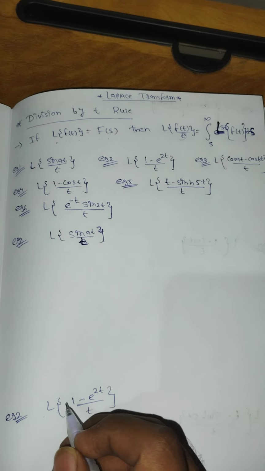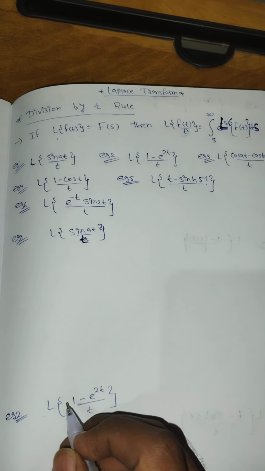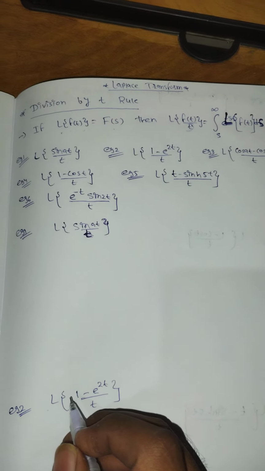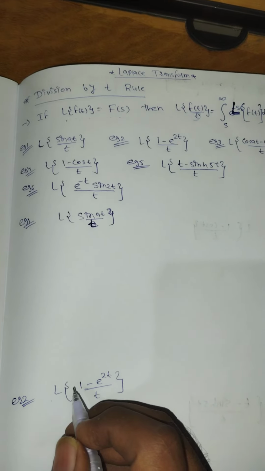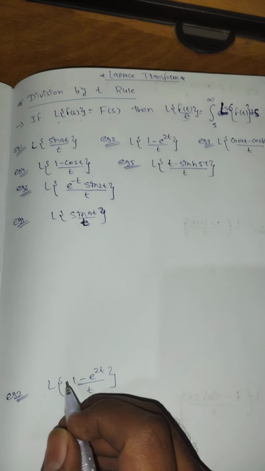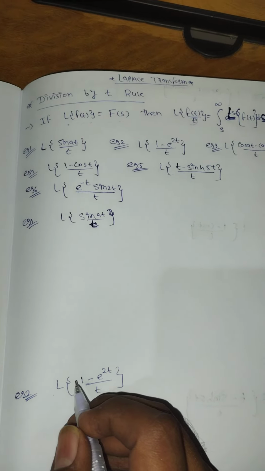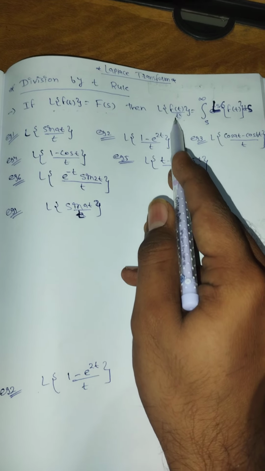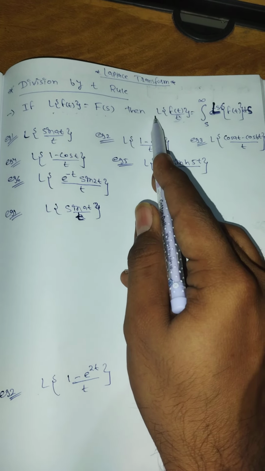I am continuing with my last topic through the video of Laplace transform. The rule name is division by t rule. In the last lecture, we have completed the multiplication by t rule. Now, the property is if any function is divided by t, then how to find the Laplace.